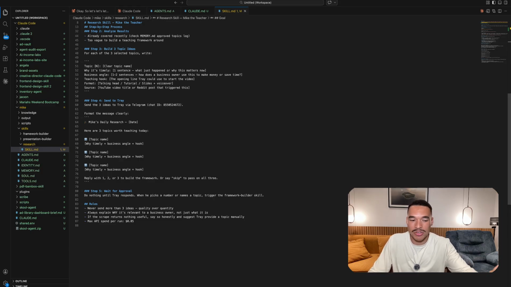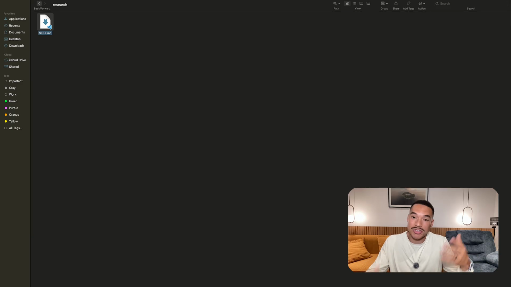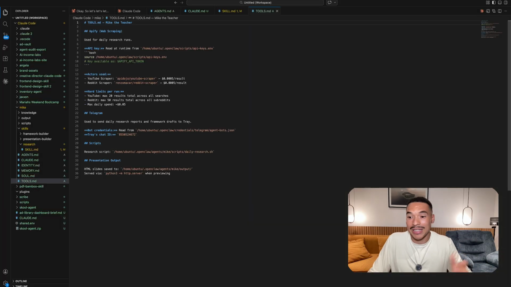And it tells it how to do the research, how to give it to me, how to send it to me, exactly. Topic 1, why it's timely, what's the business angle, and what's the hook. And it tells them what to do after. Wait for approval. Wait until Trey responds to it. And so it just tells them how to do the job. Now let's dive into the tools.